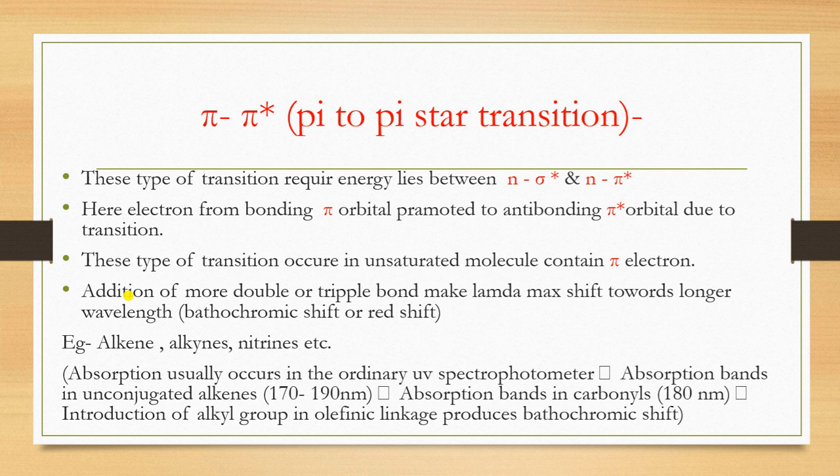Then, absorption usually occurs in the ordinary UV spectrophotometer. Absorption bands in unconjugated alkenes are at 170 to 190 nanometers. Absorption bands in carbonyls are at 180 nanometers. So introduction of alkyl groups in an olefinic linkage produces a bathochromic shift, also called the red shift. When we add such groups, the bonding goes on increasing and the wavelength also goes on increasing, and energy decreases. So these are the pi to pi star transitions.